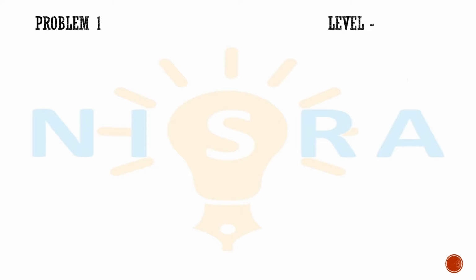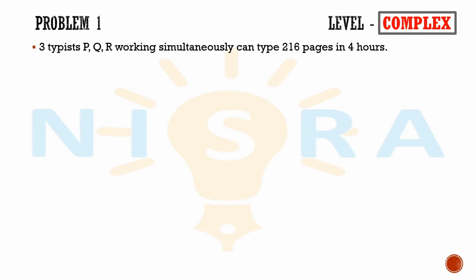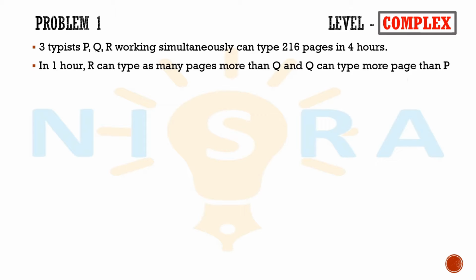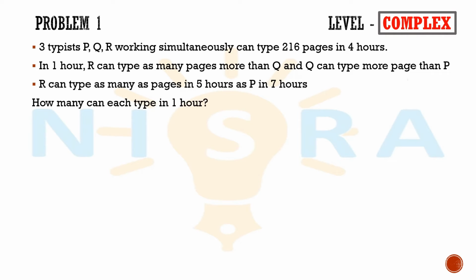Now we look into the first problem. P, Q and R, three typists working simultaneously, can type 216 pages in 4 hours. In 1 hour, R can type as many pages more than Q as Q can type more than P. R can type as many pages in 5 hours as P in 7 hours. How many pages can each type in 1 hour?